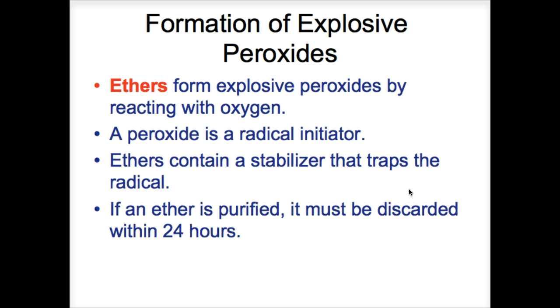But BHT is butylated hydroxytoluene. It scavenges the free radical species, and the structure is a benzene ring with a methyl group. Of course, that's toluene, and butylated gives us the idea that there's butyl groups, but there's actually two butyl groups on the benzene ring, and an OH completes the structure on the benzene.